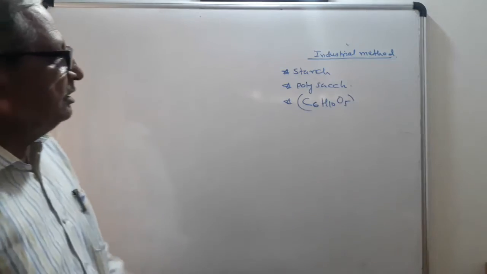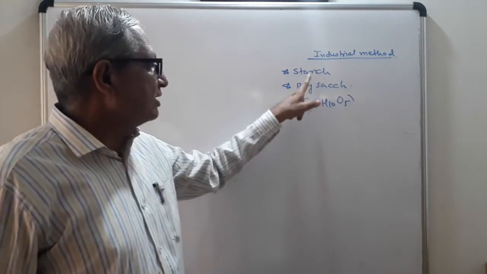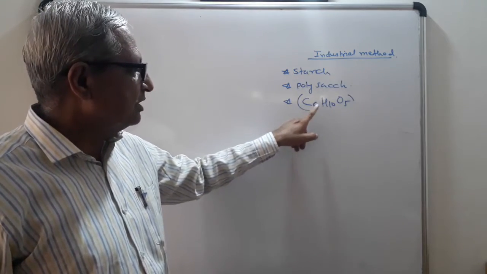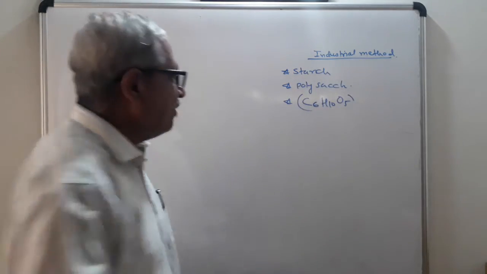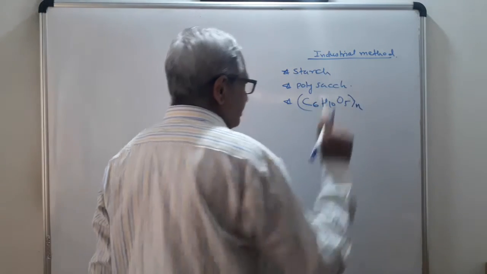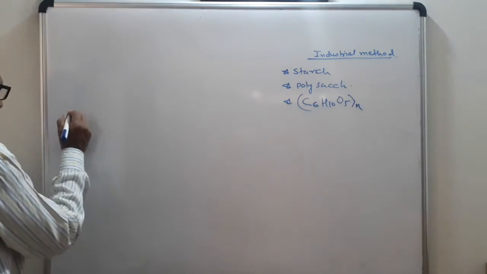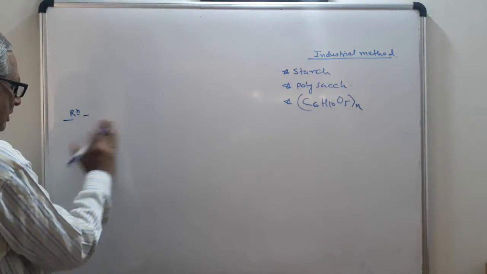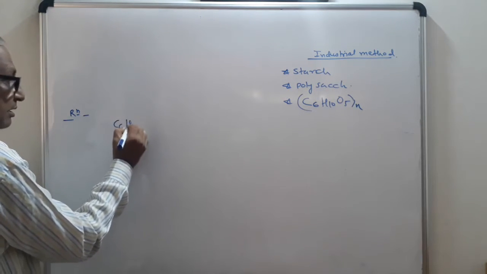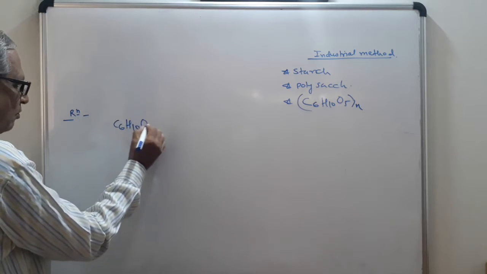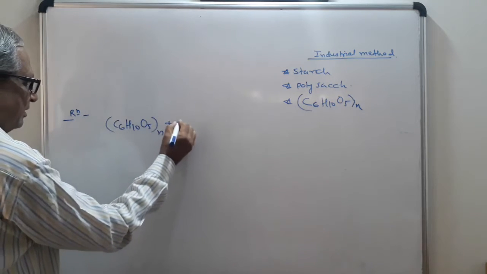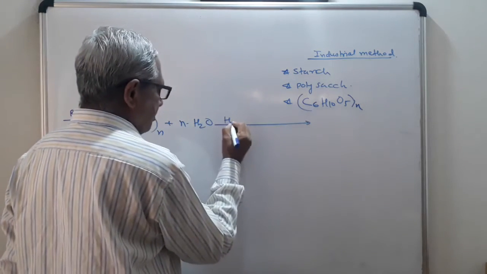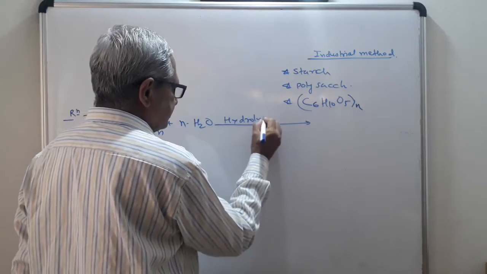Now in industry, glucose is manufactured from starch. Starch is a polysaccharide. Molecular formula (C6H10O5)n. Now see the reaction here: (C6H10O5)n plus n H2O. Therefore, the name of the reaction is hydrolysis.